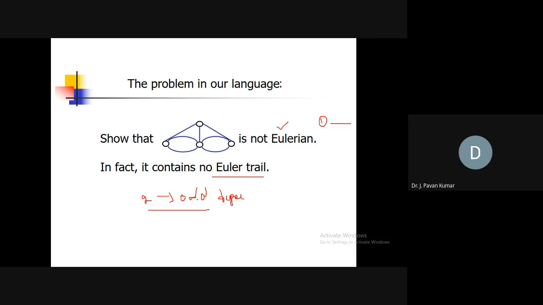If we have more than two odd degree vertices, this is the example. What's the degree of this? This is 3. What's the degree of this? 3. This is 5. For this, 3. Now we have more than two odd degree vertices, so straight away we can claim that it does not contain an Eulerian path.